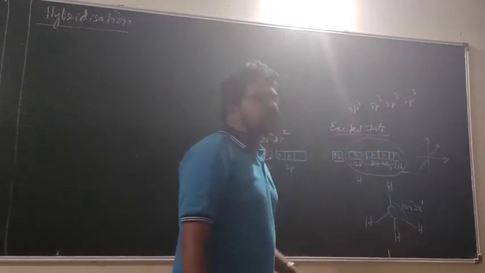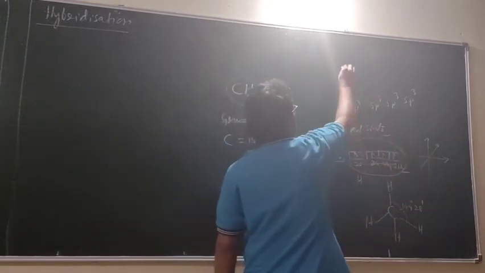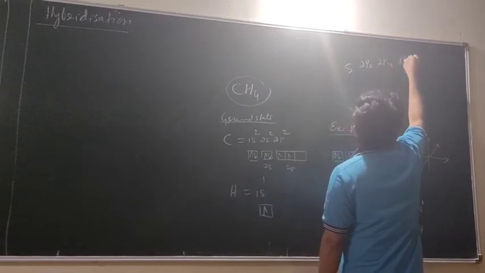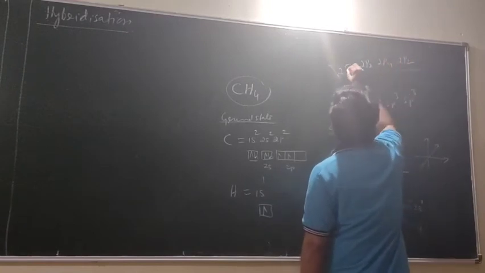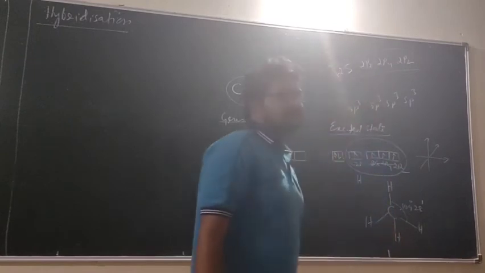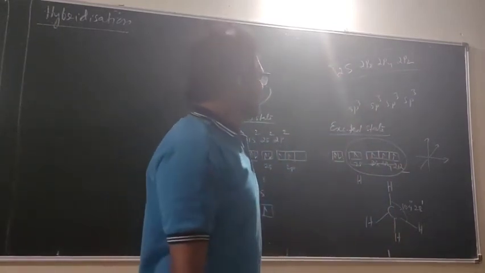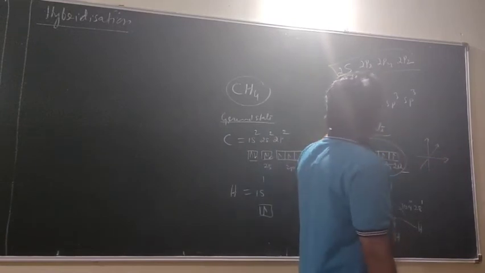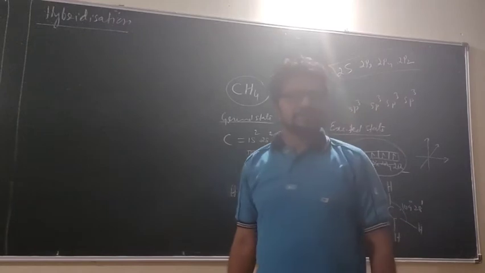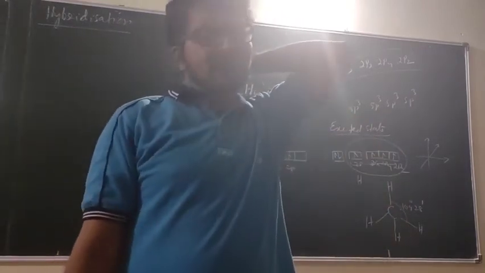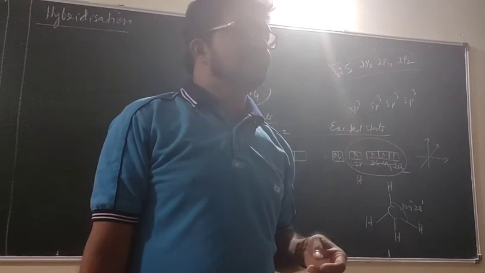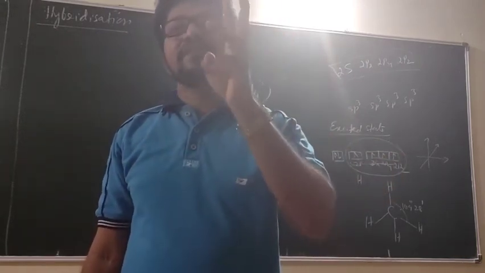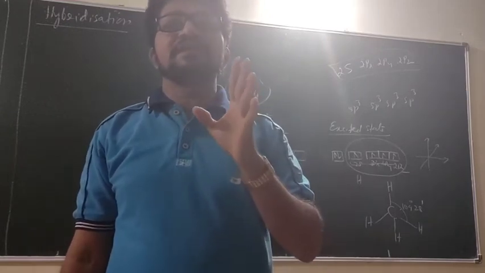What are all the mixed orbitals? 2s, 2px, 2py, 2pz. How many are mixed? 4. How many are produced? 4. What is the name of each orbital? sp3. Why are they called sp3? Because that itself indicates that one s and 3 p orbitals are mixed.